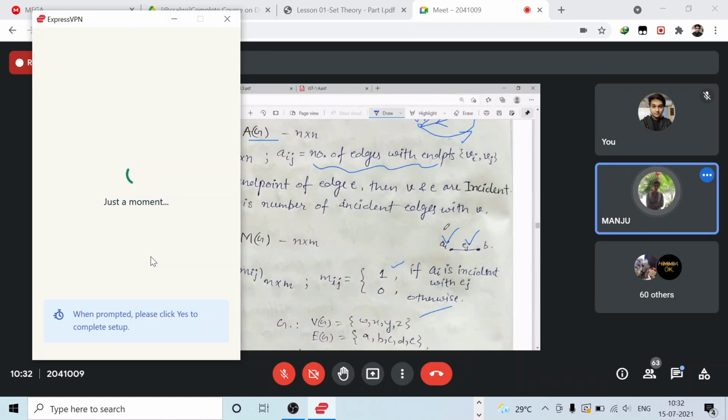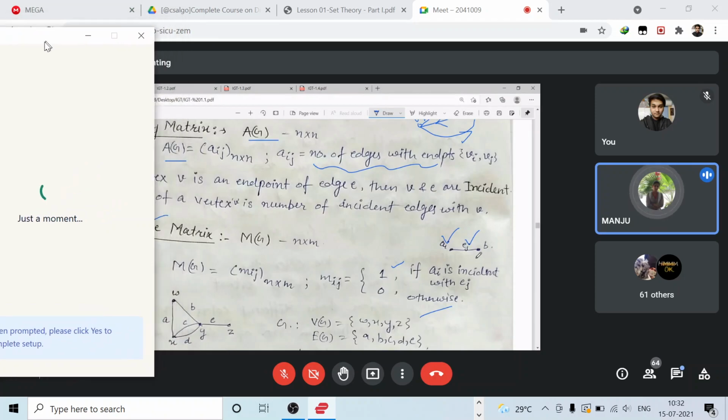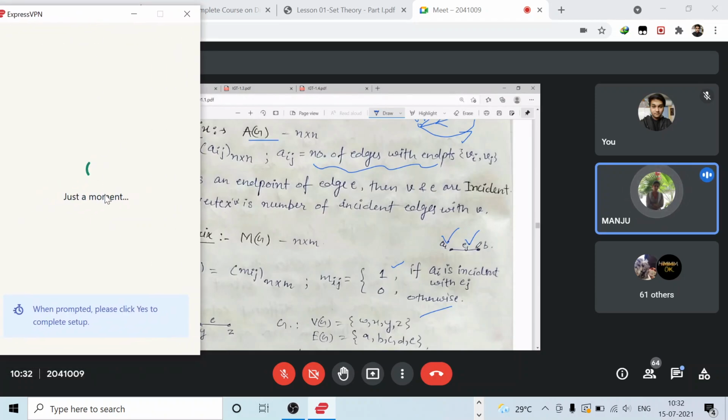Means if Ai is not the endpoint of Ej, then you have 0. Otherwise, if Ai is one of the endpoints of Ej, then this is 1. In the case of a directed graph, what we discussed, this will be +1, -1 and 0. If there is no relation, then it is 0.